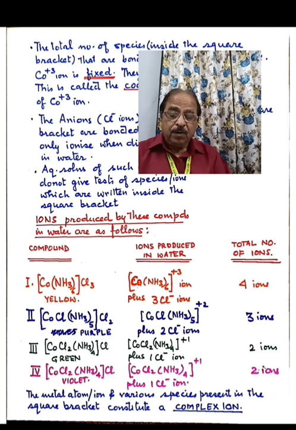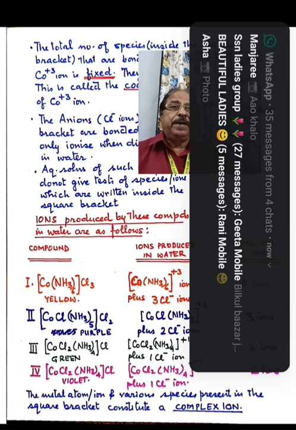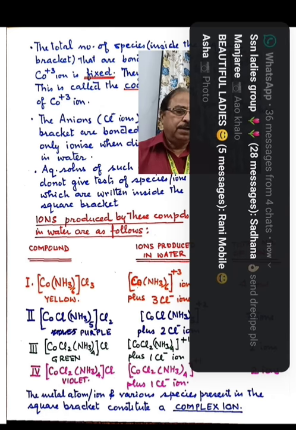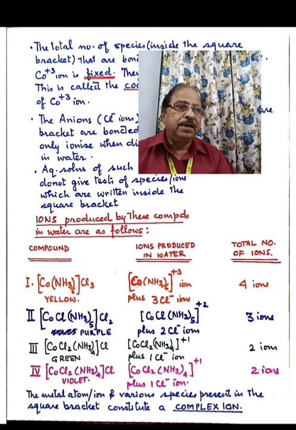That means only the ions which are present outside the square bracket ionize in water, whereas all the species which are present inside the square bracket do not ionize. And if we test for the species written inside the bracket, they will not give any test. So they remain intact.